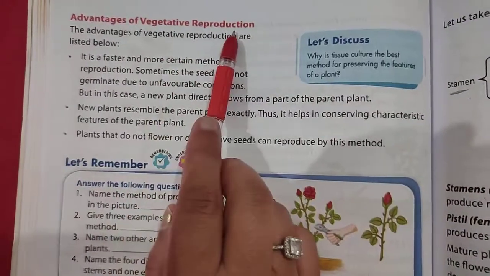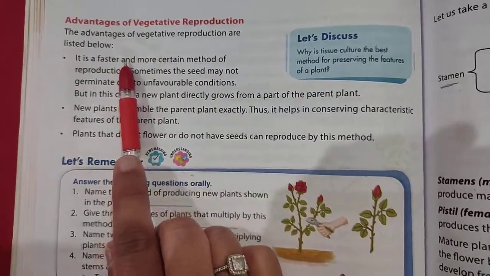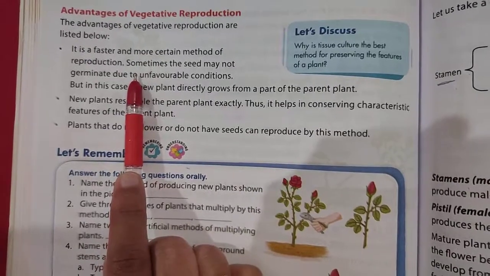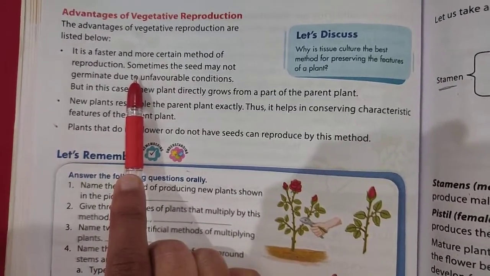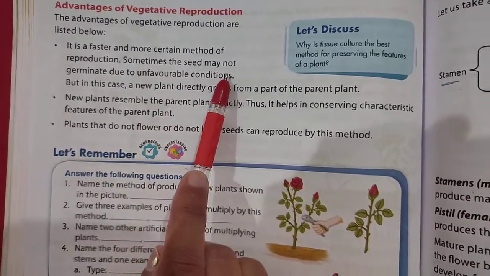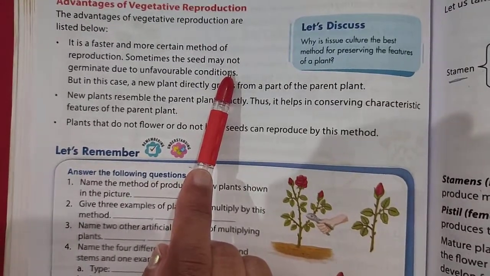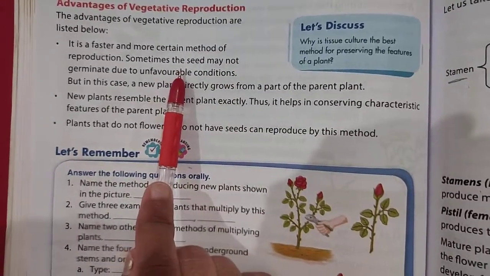What are the advantages of vegetative reproduction? It is a very fast method of reproduction. In this, seed may not be required due to unfavorable conditions. Sometimes seed may not occur. So directly from the part of the plant, we can do the vegetative reproduction.